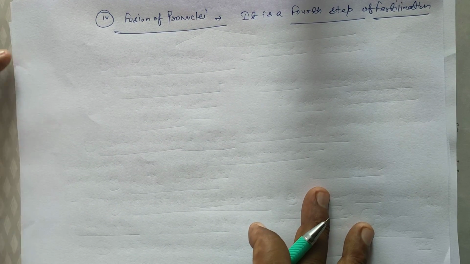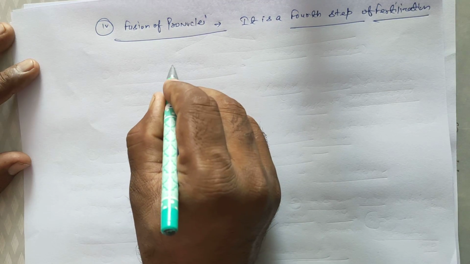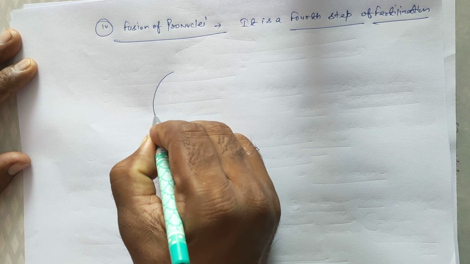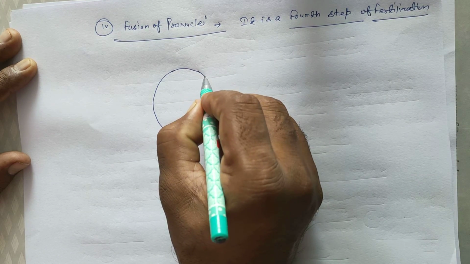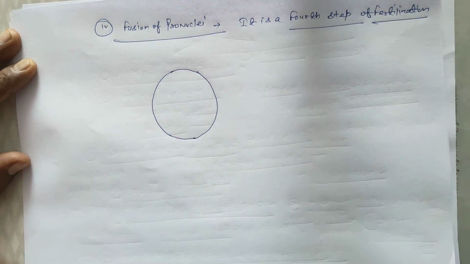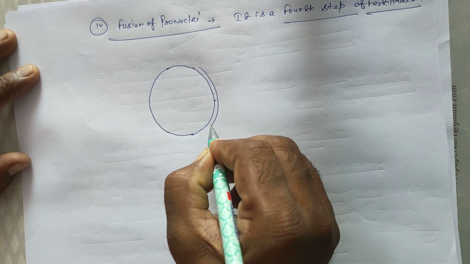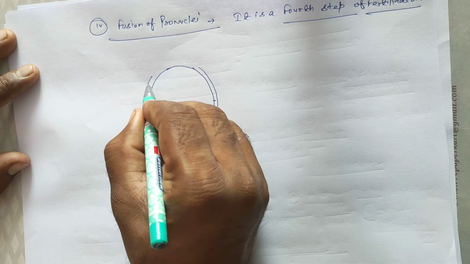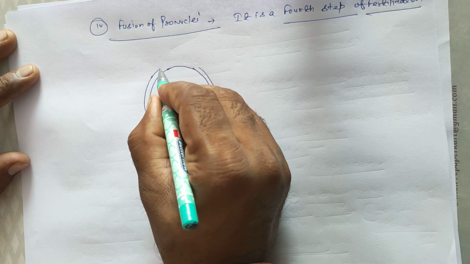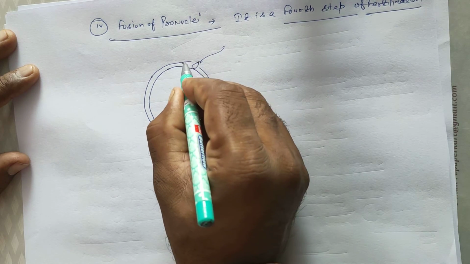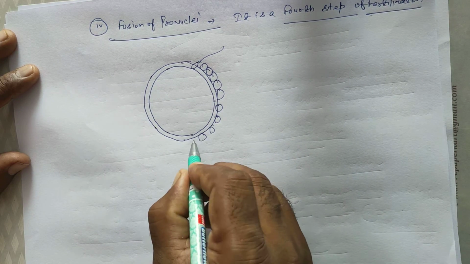Students, I draw a figure of the entering of sperm. This is the ovum or female gamete, and this is the egg membrane. This is the primary egg membrane, the zona pellucida, an acellular or transparent layer. This is the secondary egg membrane, the corona radiata.